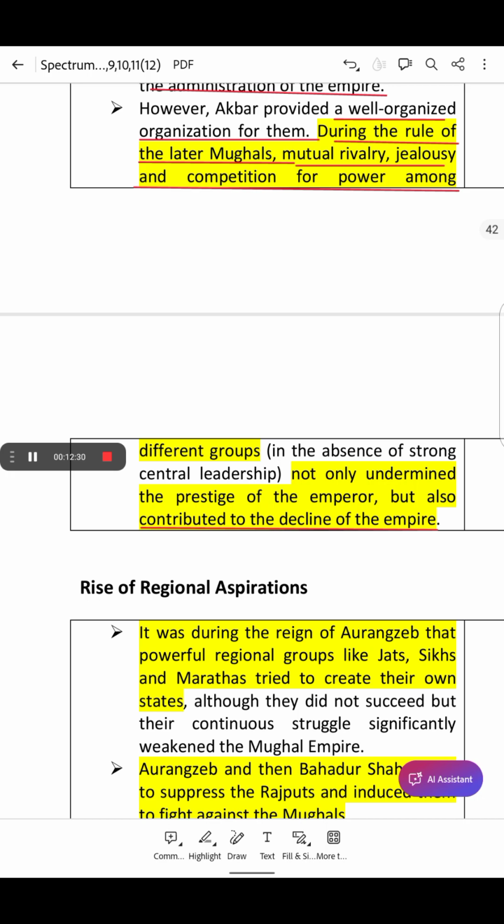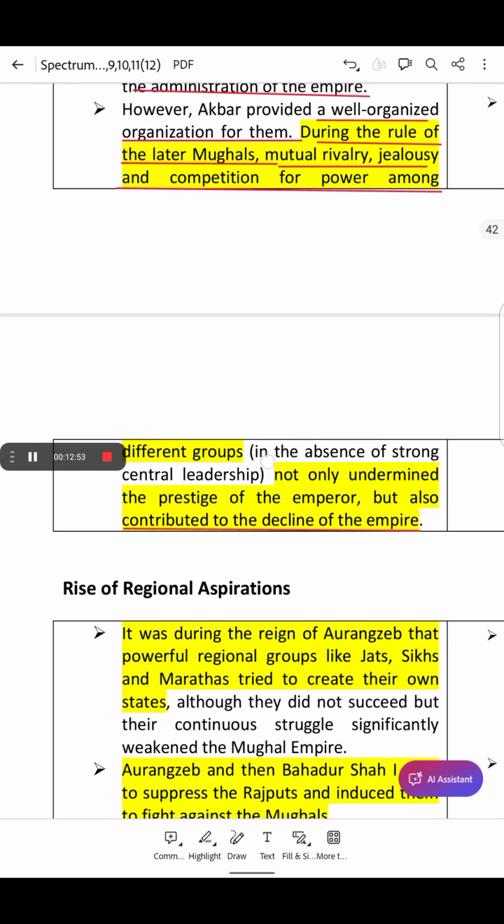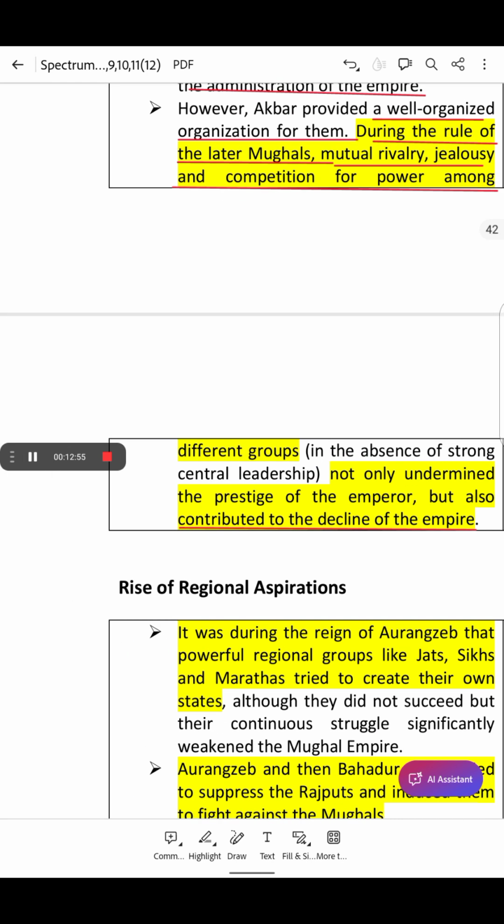Also, because of weak leadership, the successors lacked the strong leadership to control the whole empire, and as a result these Zamindars became very strong, and the empire would decline, since it would start disintegrating in the absence of strong central leadership. Okay, so this was the thing.